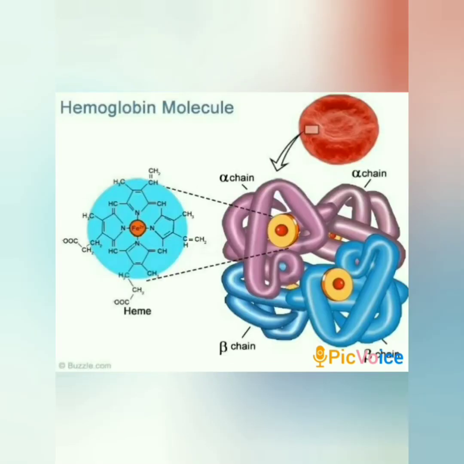Normal hemoglobin consists of 4 polypeptide chains and 4 heme groups, in 2 identical pairs, where each pair consists of an alpha and beta chain. The alpha chain is made up of 141 amino acids and is more acidic. The beta chain is made up of 146 amino acid residues. The two chains are held together by ionic and hydrogen bonds. The oxygen binding properties of myoglobin and hemoglobin are due to the heme group.